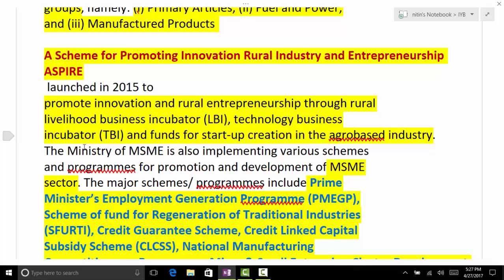See, this is part of Startup, no? Startup India Rural Project. I'm not sure if it is part of Startup or not, because it covers innovation, rural industry and entrepreneurship. This can be used when a question comes regarding MSME industries. MSME is a very important sector, with highly prominent chances. Last year it was not asked regarding MSME, so this year a question on the MSME sector is very probable. I have made some notes on MSME on just one page. I have compiled those, and I will share them with you once PT is over.